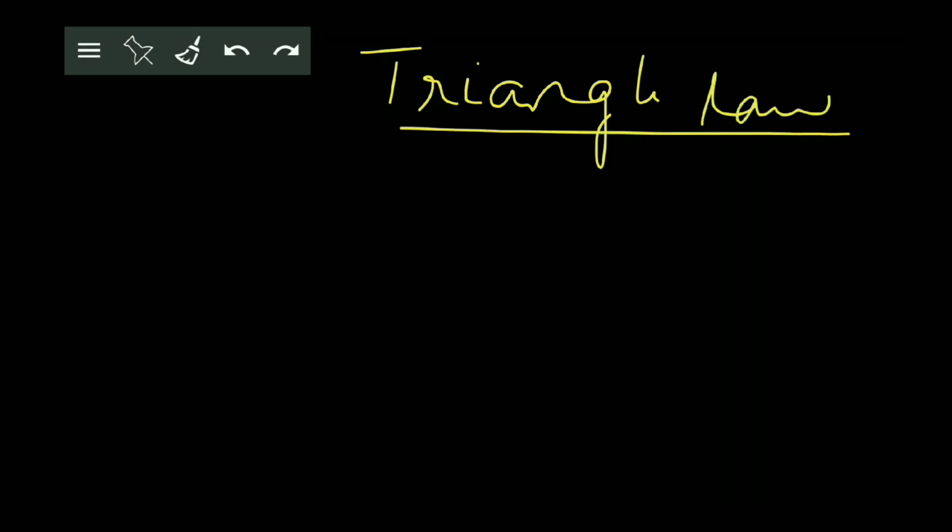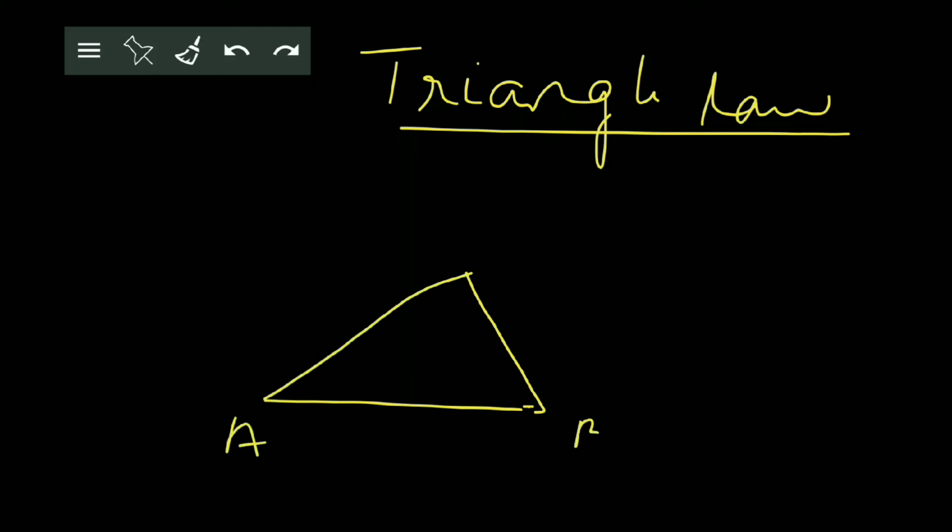According to this law, suppose A bar and B bar are any two vectors and we consider triangle ABC such that AB is equal to A bar and BC is equal to B bar.